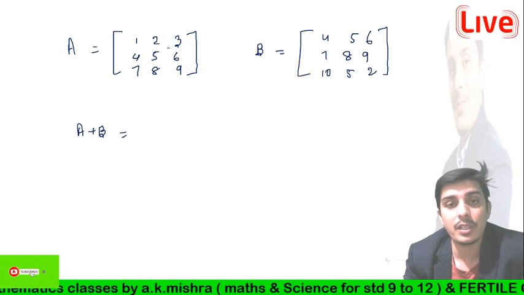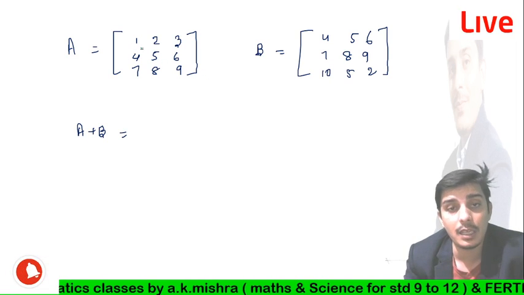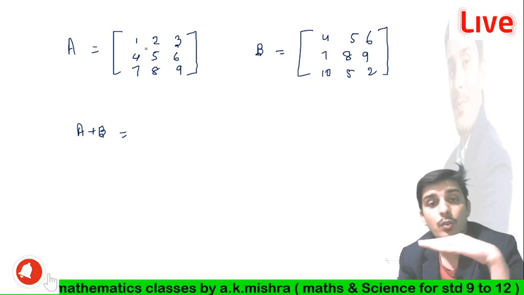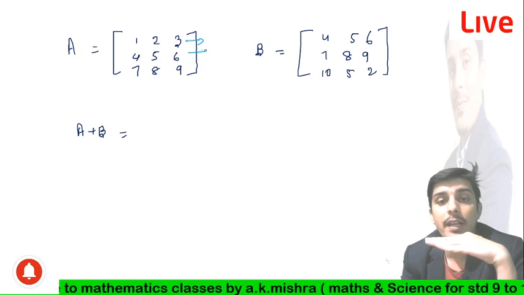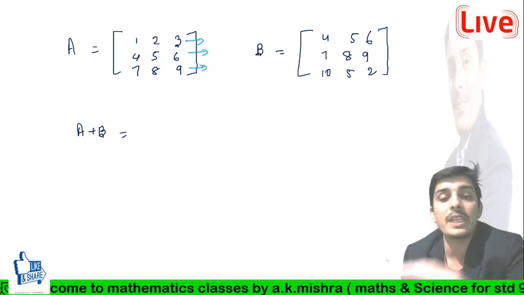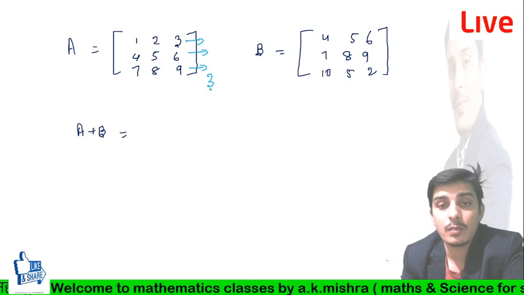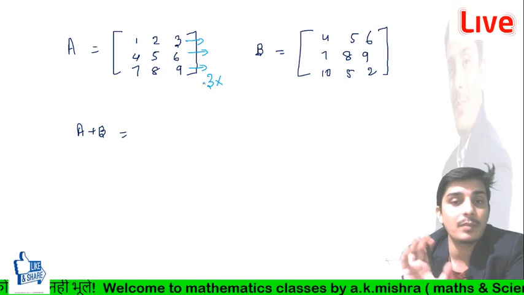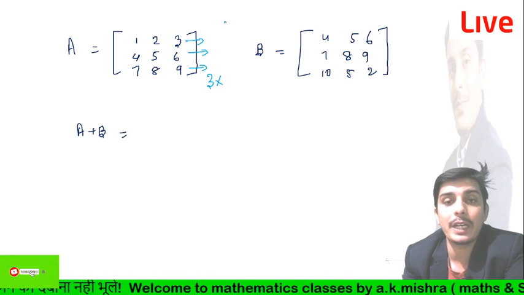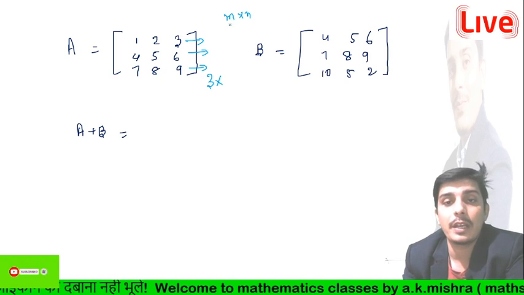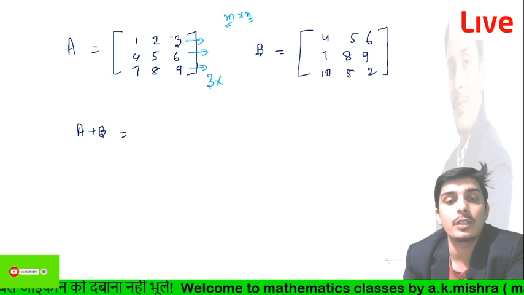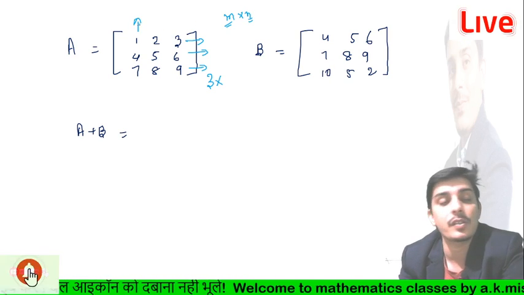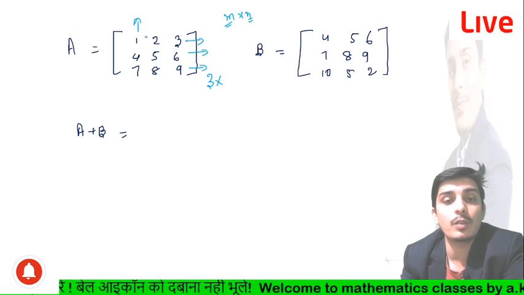You can say that matrix A contains 3 horizontal lines. This is the first line, this is the second line, and this is the third line. So we can say 3 rows, because we know M cross N, where M denotes the number of rows and N denotes the number of columns. I have already discussed this in the previous session, guys.